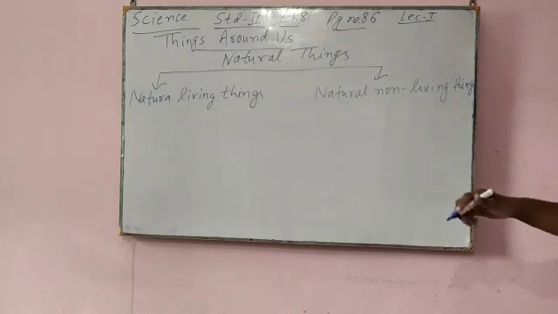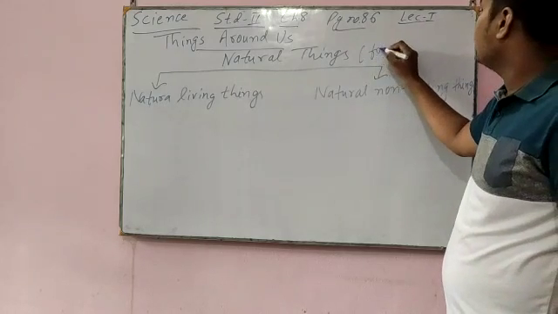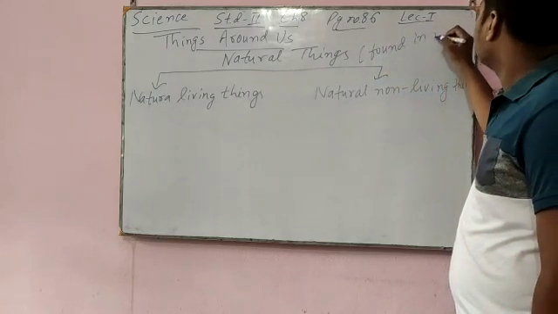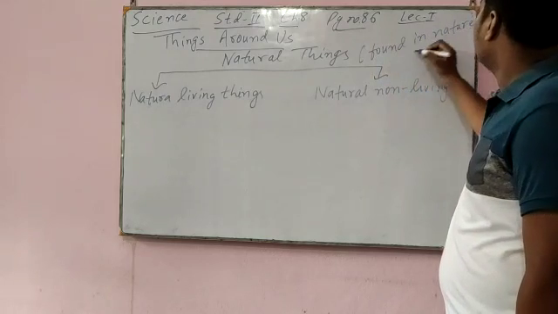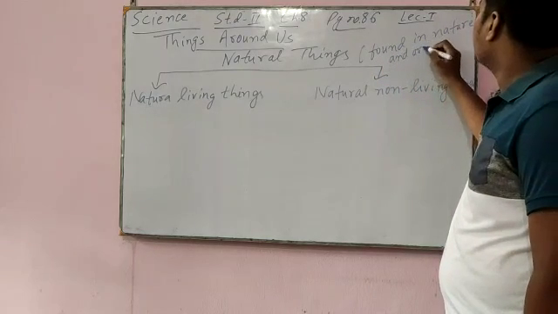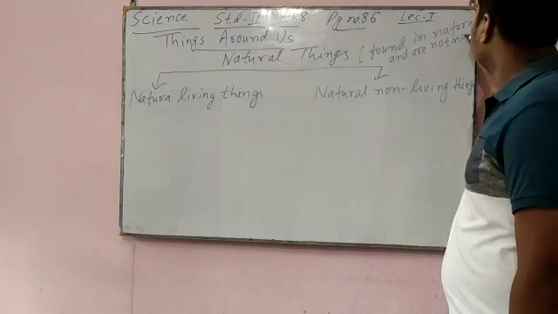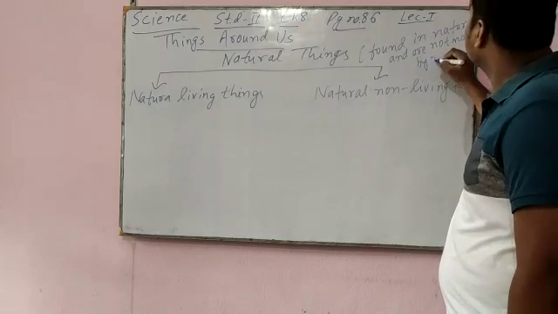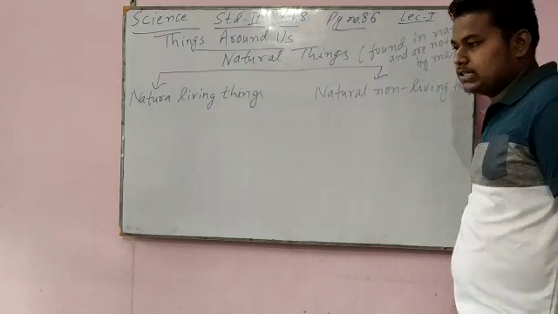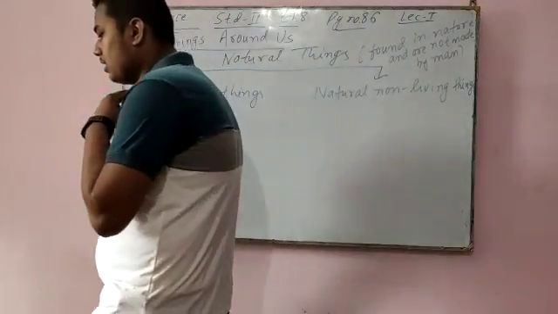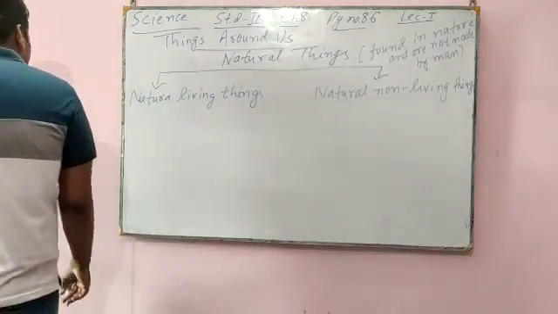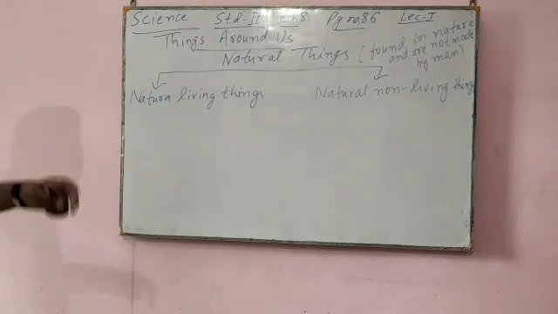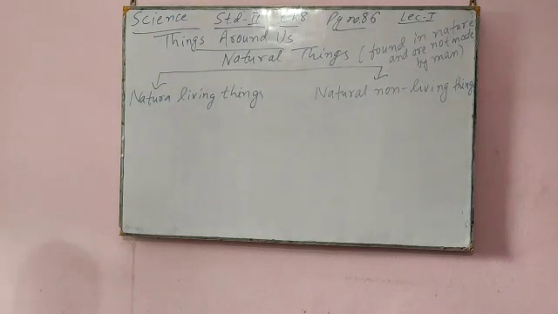Natural things are found in nature and are not made by man. So natural things can be of two types: natural living things and natural non-living things.